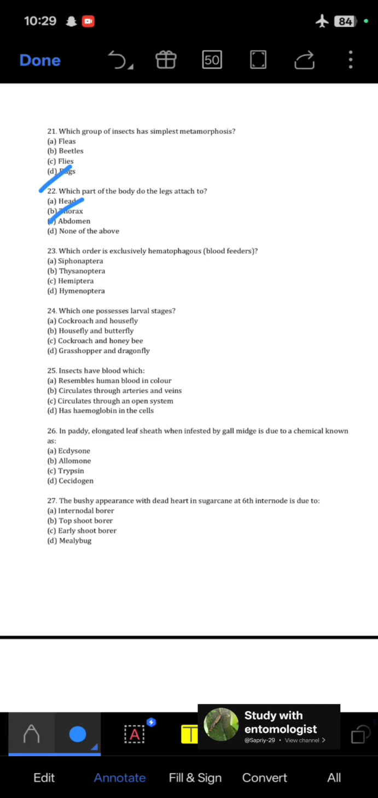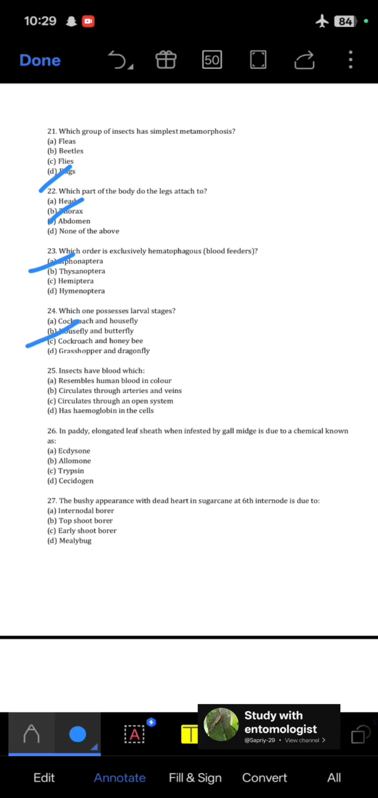22, which part of the body do the leg attach to? Thorax. Next is, which order is exclusively hematophagous? It means blood feeders. So answer will be Siphonoptera. Next is, which one possesses larval stages? So in these all, housefly and the butterfly both are endopterygotes. So these have larval stages.